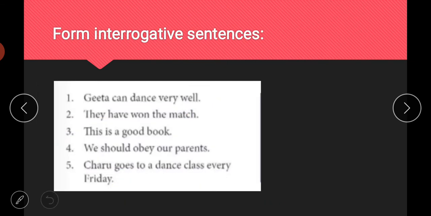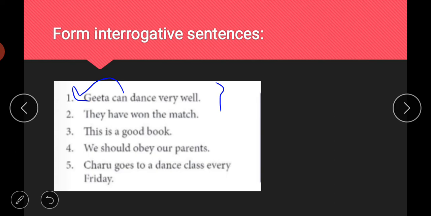Then, form interrogative sentences. Now it's your task to utilize or implement what you have gained till now. So there is an exercise and you have to form interrogative sentences here. First is "Geeta can dance well." "Can Geeta dance well?" You will simply do one thing: "can" will come at the starting of the sentence, and at the end you will put a question mark. "Can Geeta dance well?" Very well.